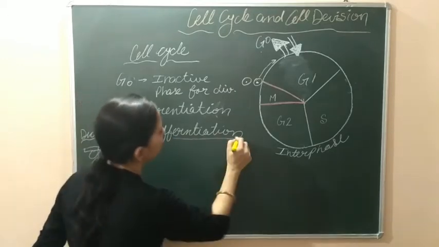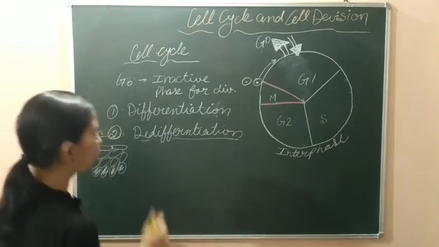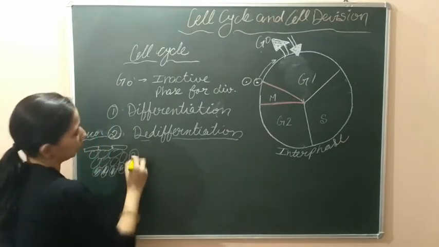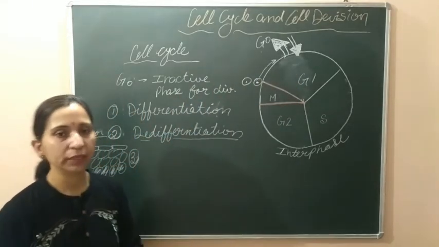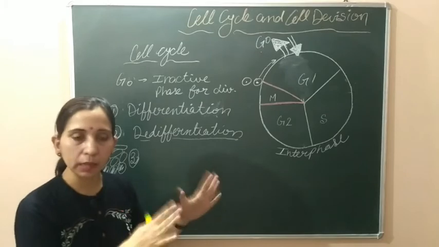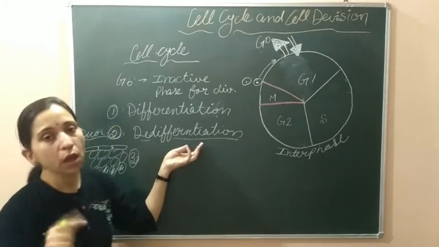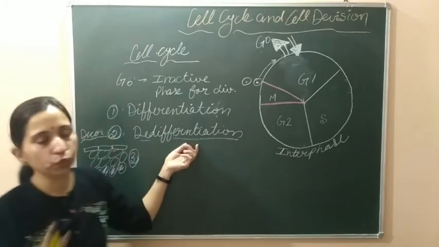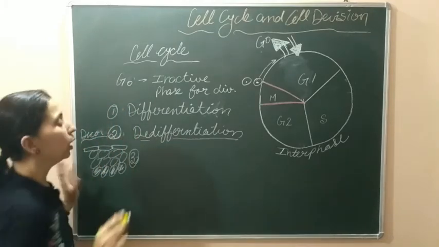These cells are known as de-differentiated cells and this process is known as de-differentiation. Okay, this is one condition. Here we saw that for de-differentiation, parenchymatous cells become meristematic cells again for division so that they make the cork cambium.